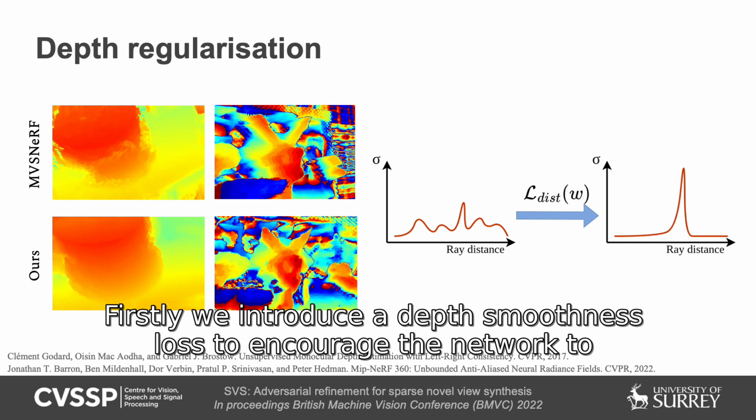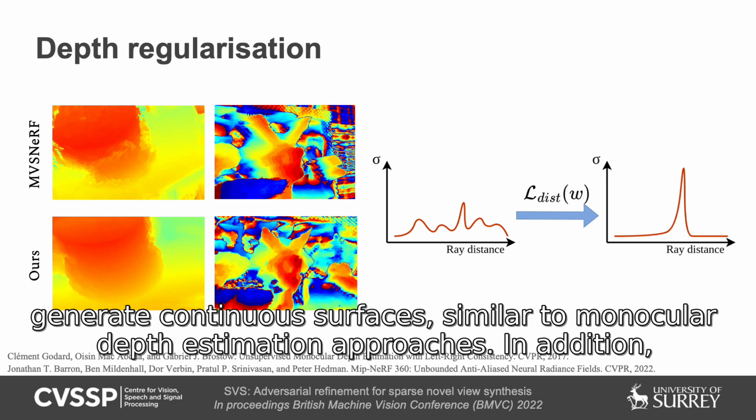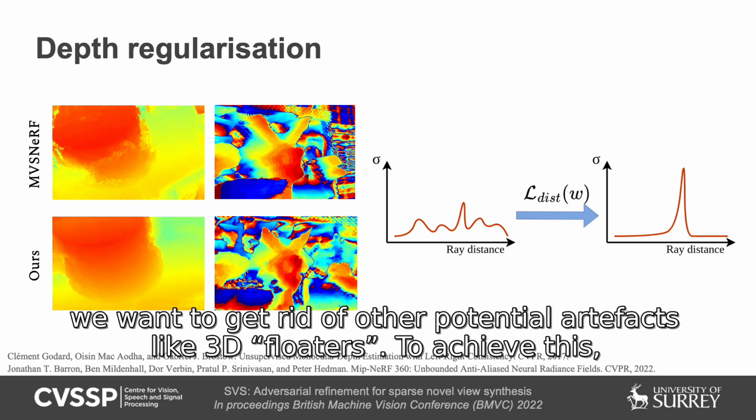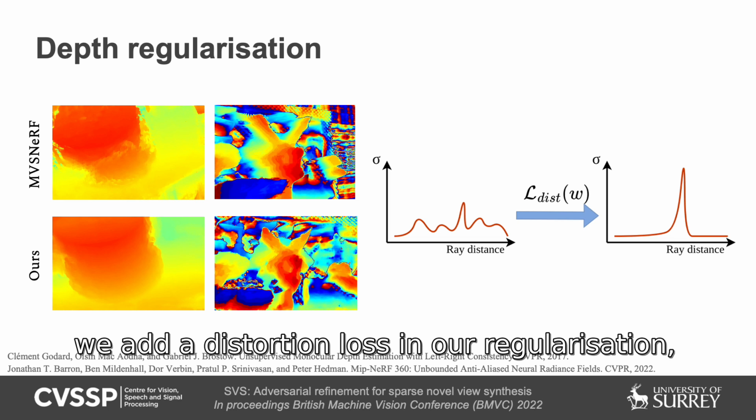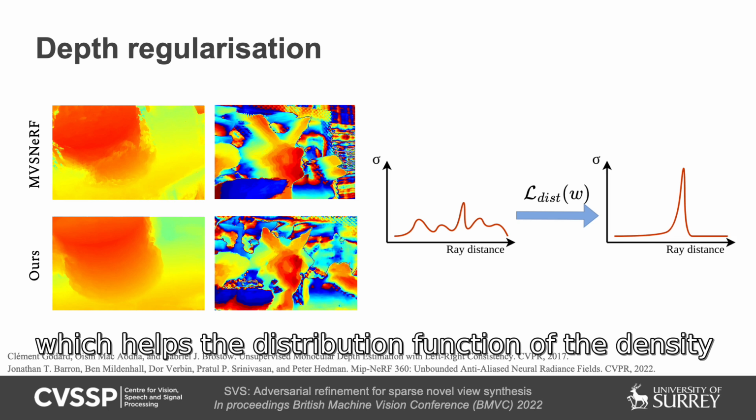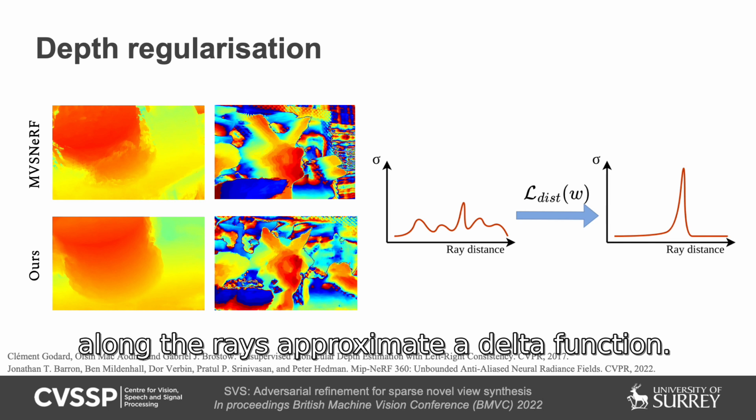Firstly, we introduce a depth smoothness loss to encourage the network to generate continuous surfaces, similar to monocular depth estimation approaches. In addition, we want to get rid of other potential artifacts like 3D floaters. To achieve this, we add a distortion loss in our regularization, which helps the distribution function of the density along the rays approximate a delta function.